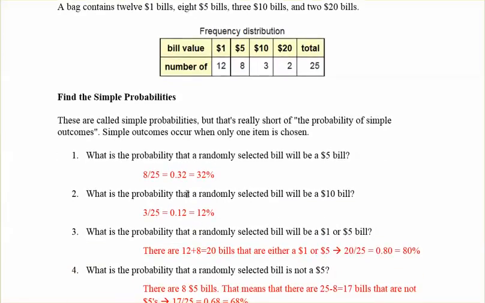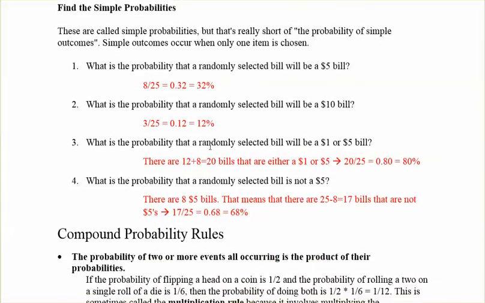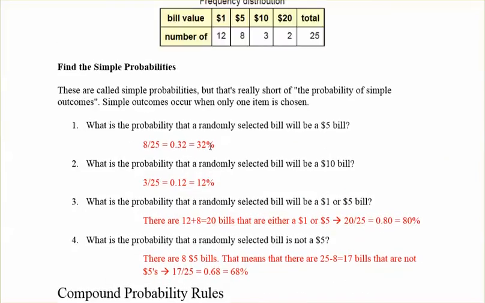What's the probability that a randomly selected bill will be a $10? There's 3 $10 bills, so 3 chances of success over 25 possible. 3 divided by 25 is 0.12 or 12%. What's the probability that a randomly selected bill will be a $1 or a $5 bill? We've got 12 $1 bills and 8 $5 bills, so you add those together to get 20 bills that are either a 1 or 5. Those are your chances of success divided by 25, which is 0.80 or 80%.